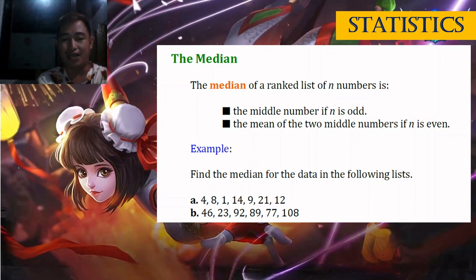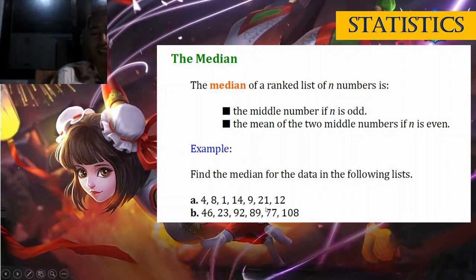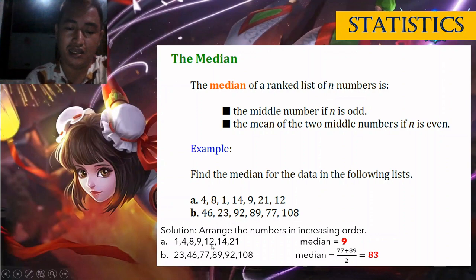Okay, so example: find the median for the data in the following list. A is 4, 8, 1, 14, 9, 21, 12. So these are not arranged, class. B is 46, 23, 92, 89, 77, 108. Step 1: arrange the numbers in increasing order. So, 1, 4, 8, 9, 12, 14, 21.